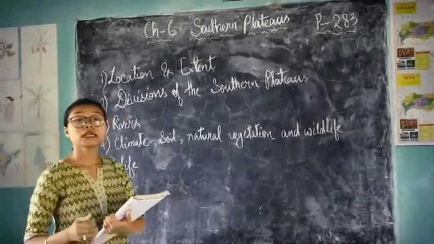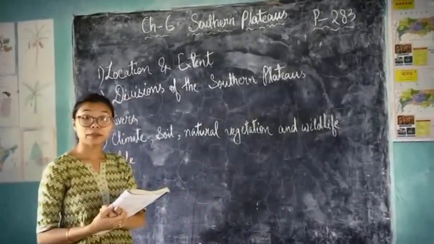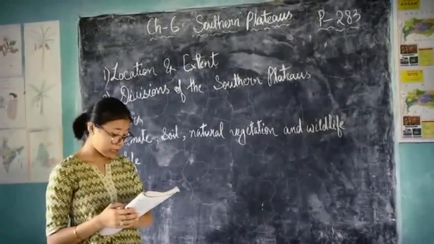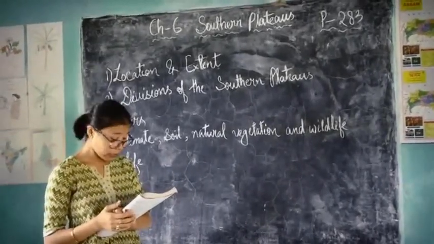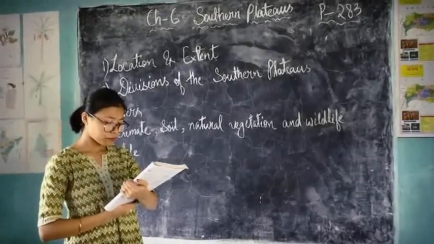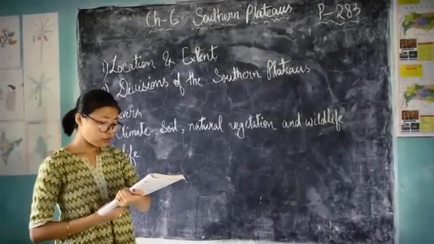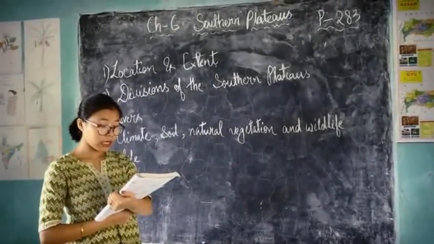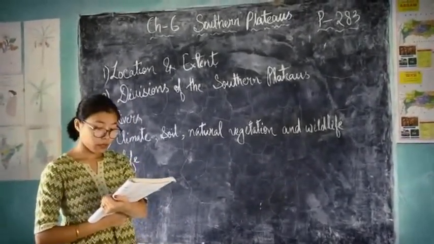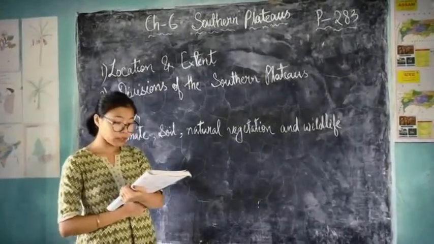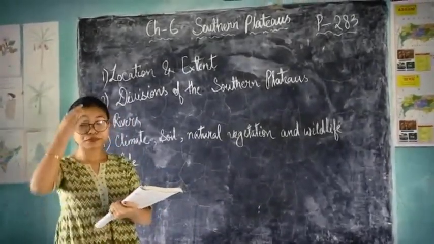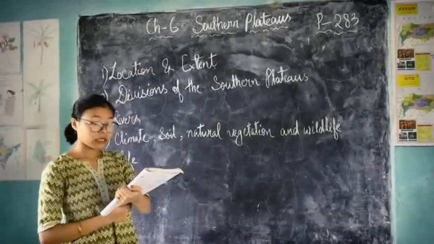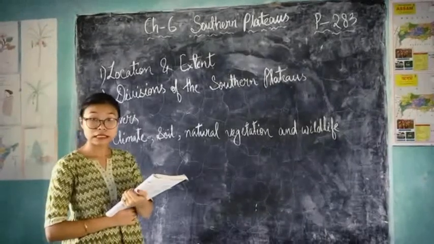So, it has two ranges in the north, one is the Vindhya and another is Satpura, and it is bordered by two ghats, that is Eastern Ghats and Western Ghats, on its east and west side.